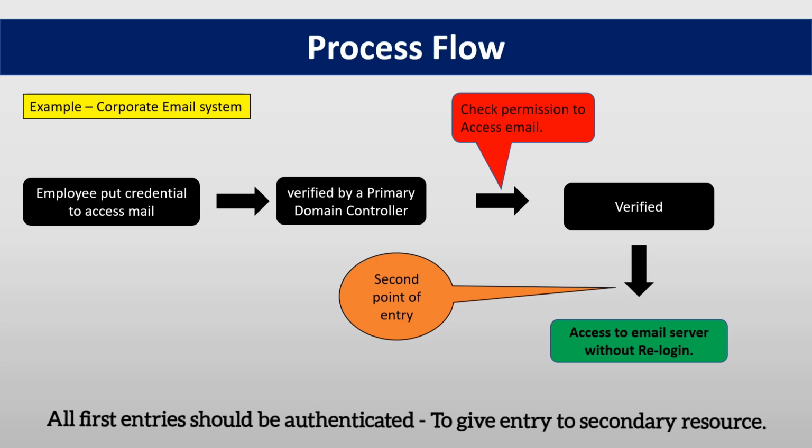All first entry should be authenticated to give access to a secondary entry point, right? So once it is authenticated by the primary domain controller, then there is no need to authenticate at a secondary point of entry, which is application database servers.